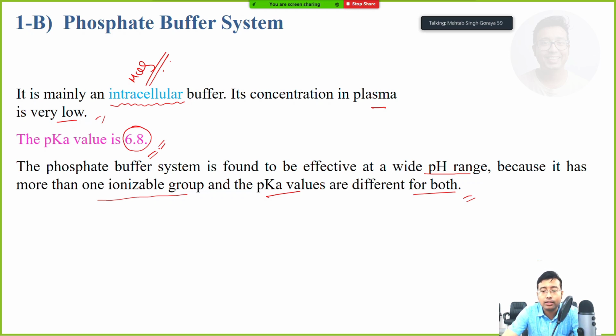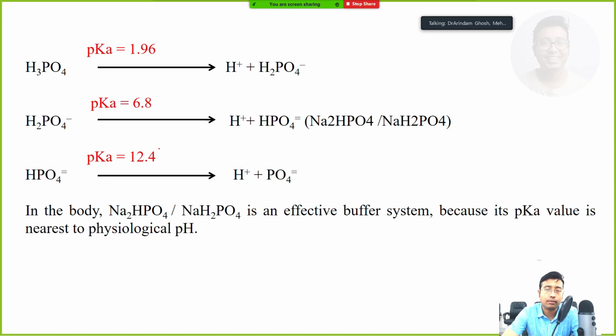Fine. Now let us look at how the phosphate buffer works. See, the basic concept of the phosphate buffer lies in phosphoric acid. We have all studied phosphoric acid in our class 12 chemistry, right? It is a tribasic acid. However, we have all read that in almost all physiological conditions, the third hydrogen is never given out.